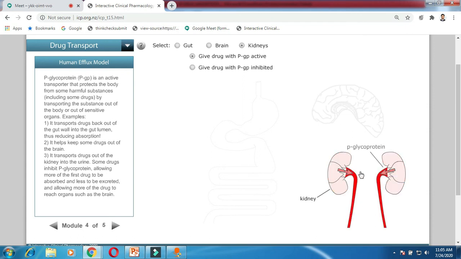The drug will go into the kidney, and again it will efflux back from the kidney. If you are giving a P-gp inhibitor, then the drug will remain in your kidney only. Okay, and it will not efflux out of your kidney.